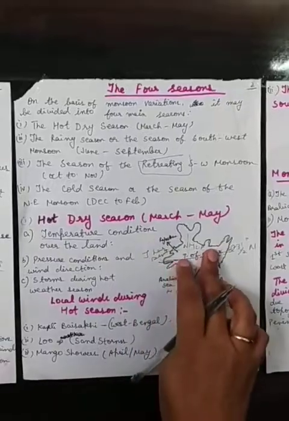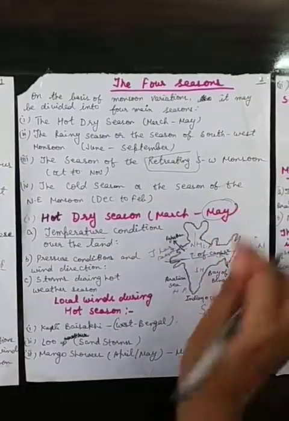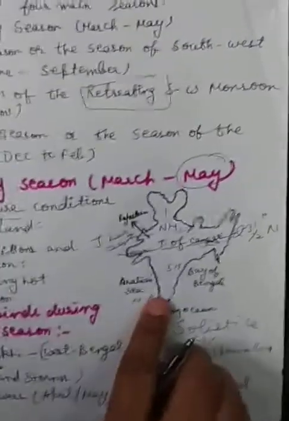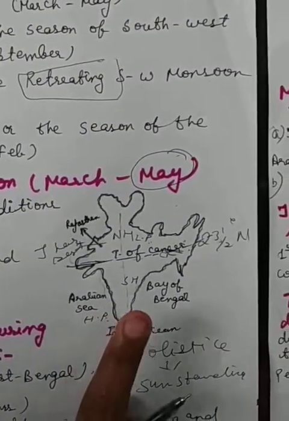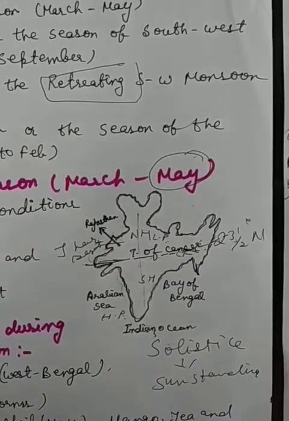Now the hot season ends in May. Which season is starting now? The rainy season is getting started. The hot season in West India lasts until the month of June. Now, the storms during the hot weather season.